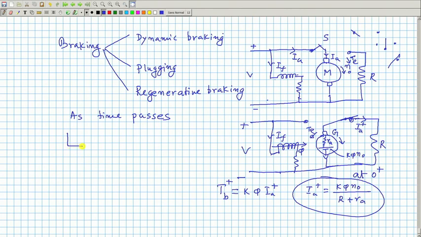the circuit remains same. Plus minus V. I have executed the braking. Switch is this side, but speed with time will start decreasing in the same direction. So, there is phi present. So, as time passes, speed decreases.